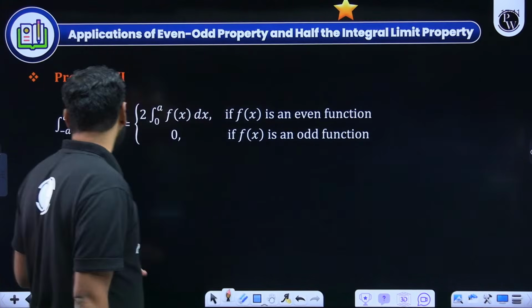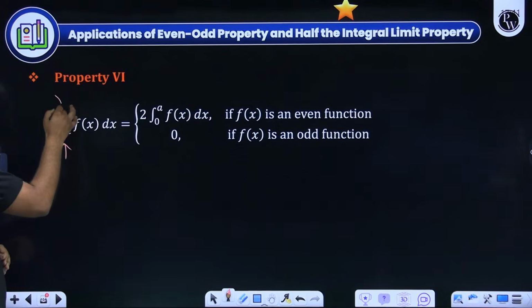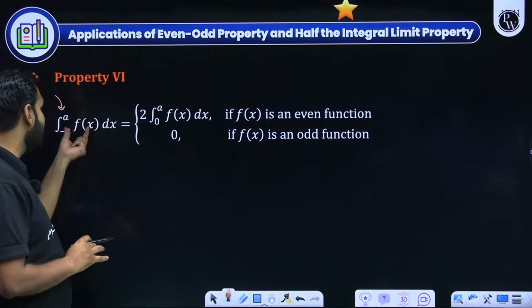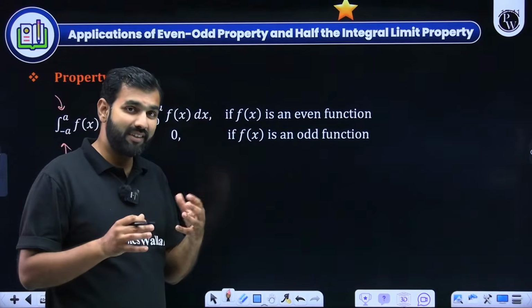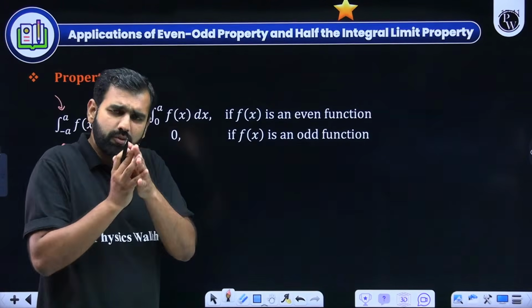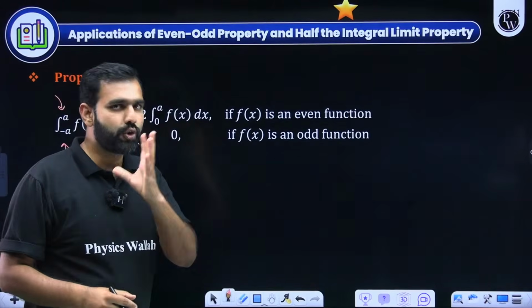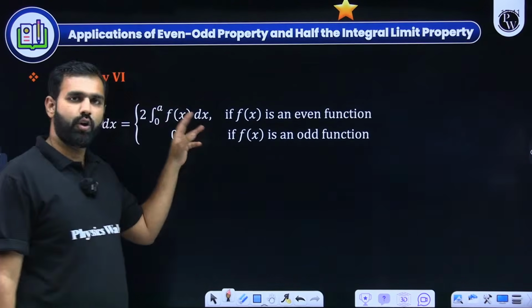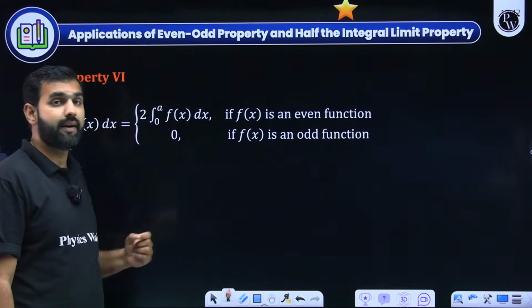Now, coming back to the discussion, remember minus a to a. Whenever you notice negative to positive, minus a to a, just look at that expression. Can that expression be written as even or odd? Or if it is an even or odd function, or can it be split into even and odd parts, or sum of even and odd, or something like that? And if you could do that, the even part is always nothing but double of 0 to a. Or if it is an odd part, it is always 0.